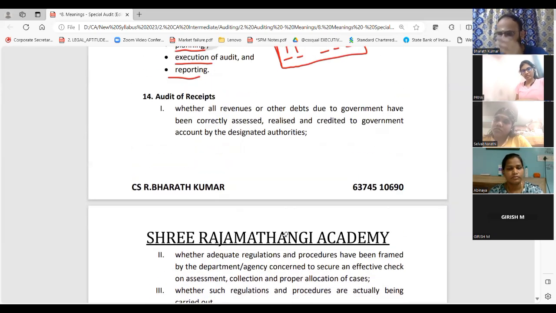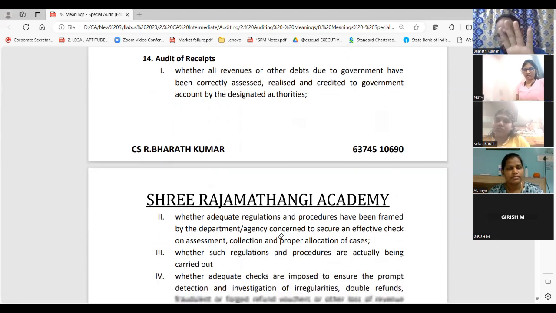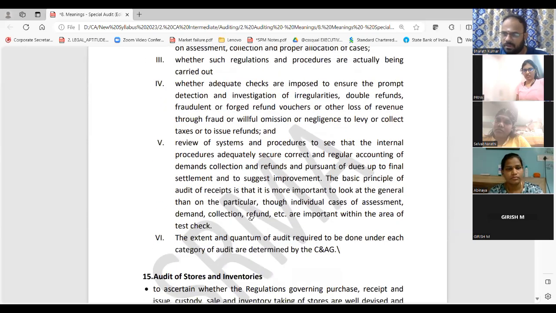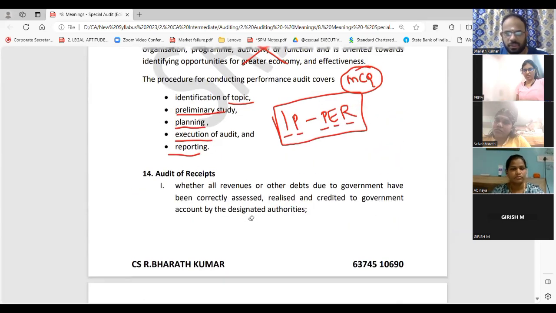Now, very simply, the common point. What is the common point? If it is the income side, meaning revenues, generation, and all, then audit procedure, rules, regulation, compliance, procedure, reporting, reviewing, checking. That's all is the point. That's all will be there. Can we go and do that now?